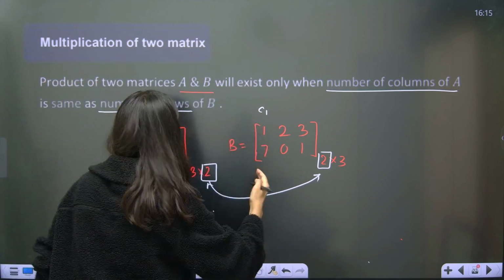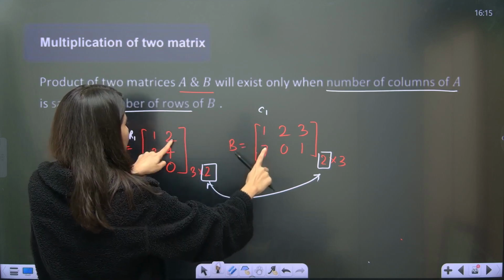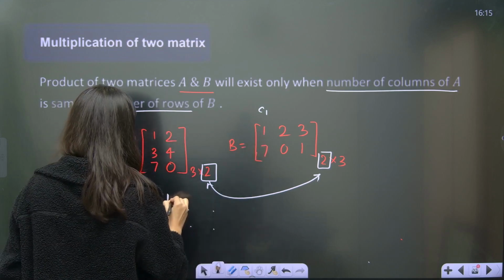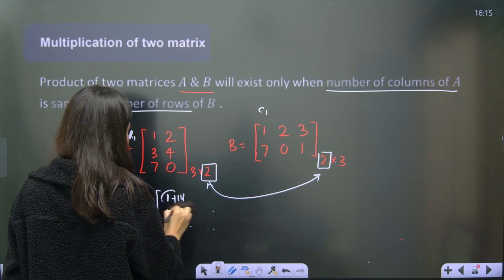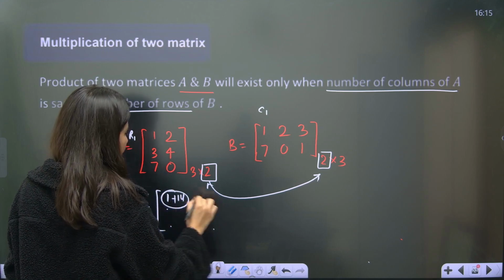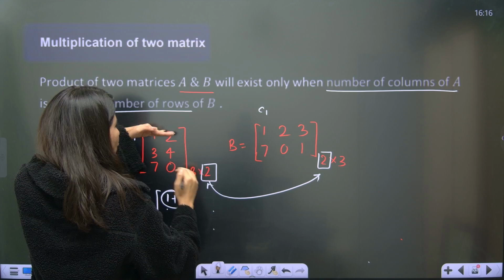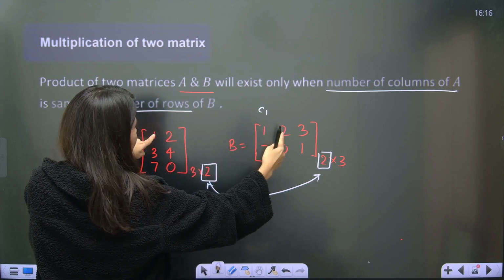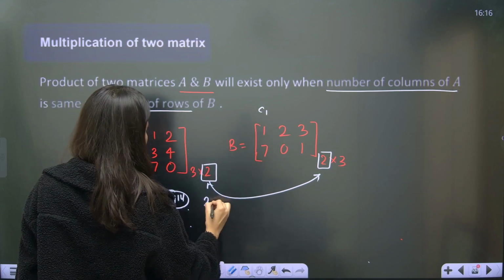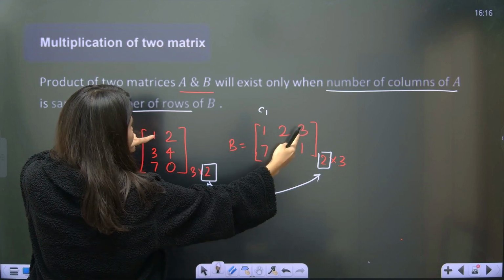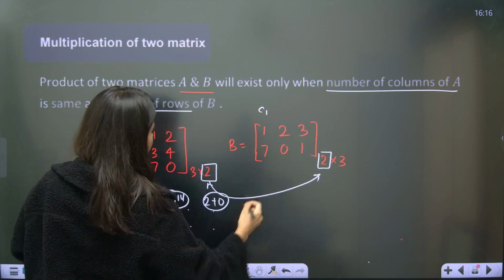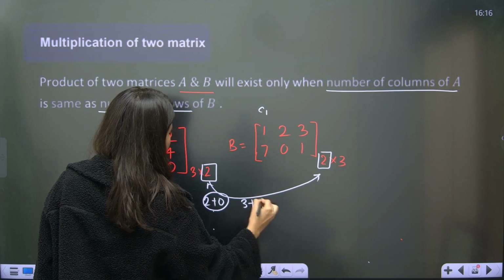Row 1, column 1. So 1 ones are 1, 7 twos are 14. So 1 plus 14 is your first element. Then the second element, row 1, column 2. 2 ones are 2 plus 0, your second element. Row 1, column 3: 3 ones are 3 plus 2 ones are 2, so 3 plus 2.